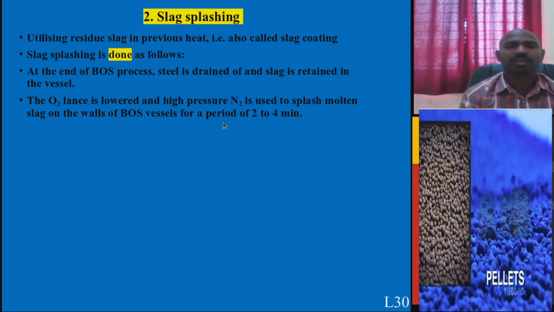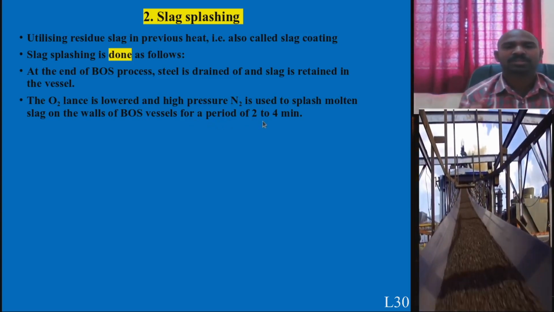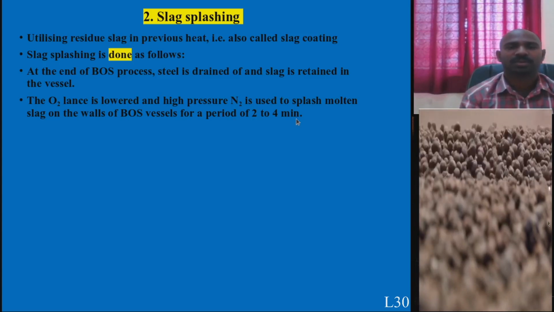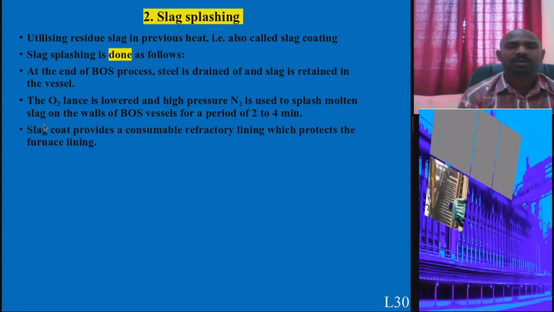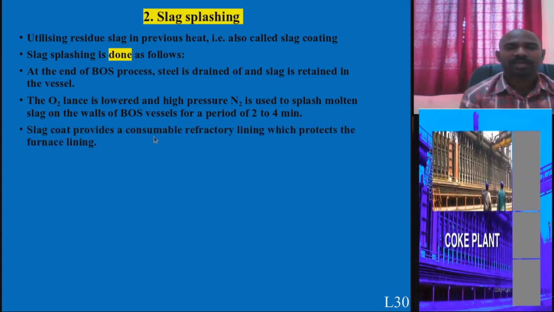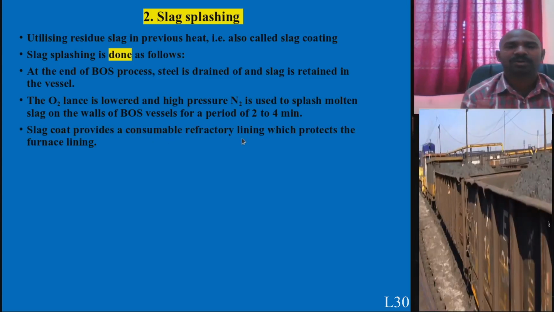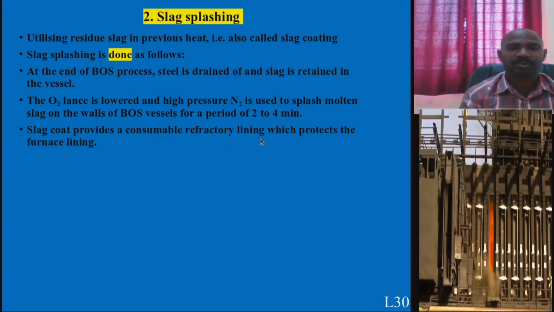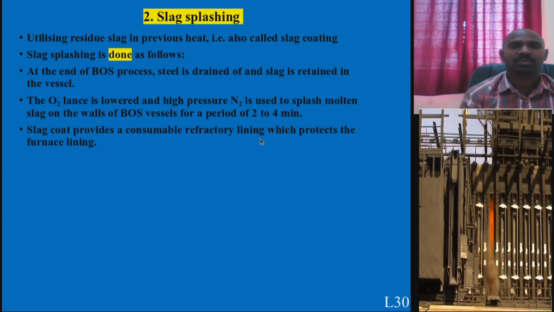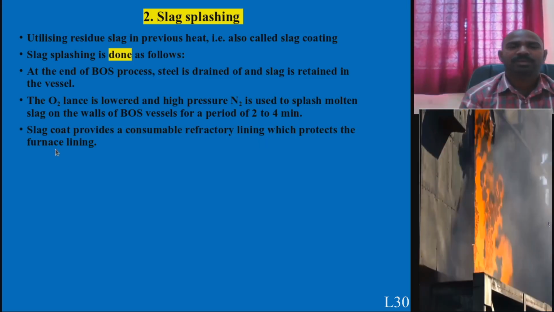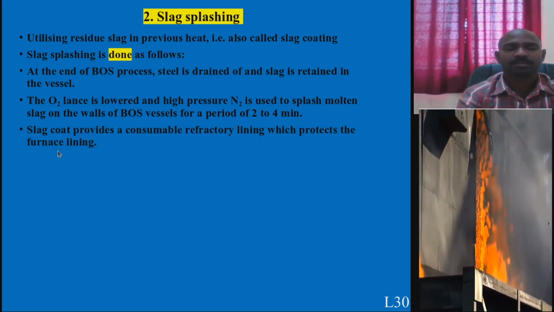It may take 2 to 4 minutes, and it gives a slag coat, which is nothing but a consumable refractory lining. You are reusing the residual slag and protecting the furnace lining inside the LD vessel.